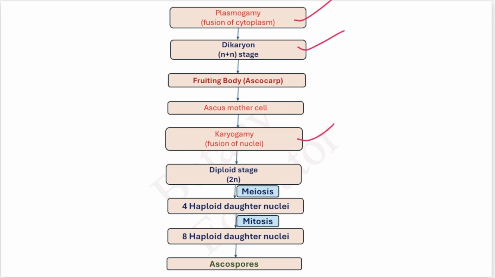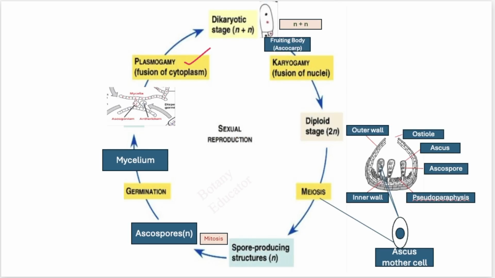And after this dikaryon stage, a fruiting body, means a structure in which spores are formed. So this fruiting body is known as ascocarp, right? In ascocarp, ascus mother cell will be formed, and in this ascus mother cell, nuclear fusion will take place and a diploid structure will be formed.